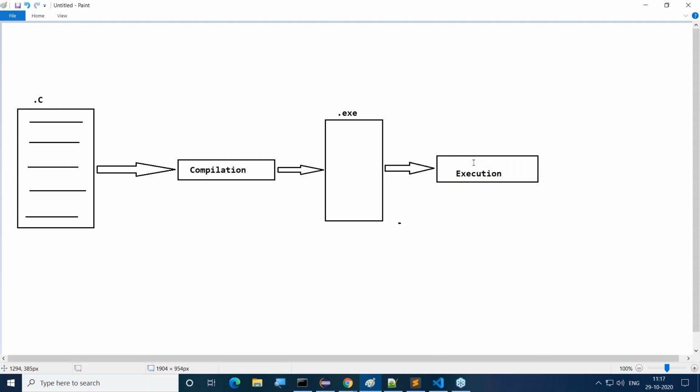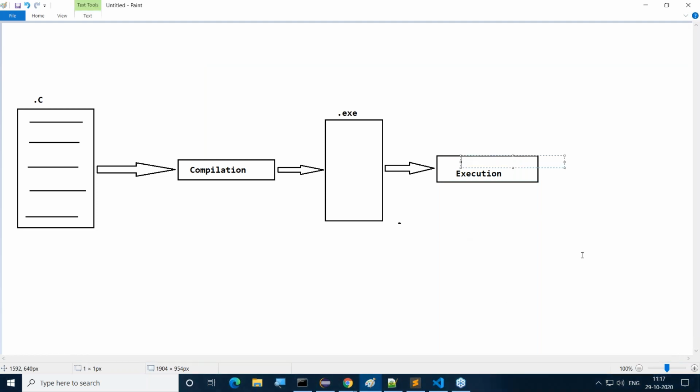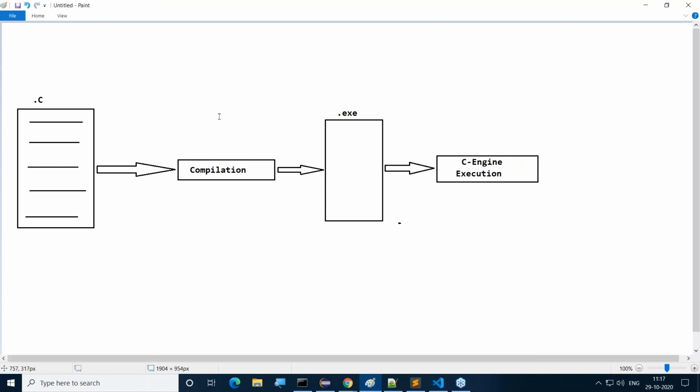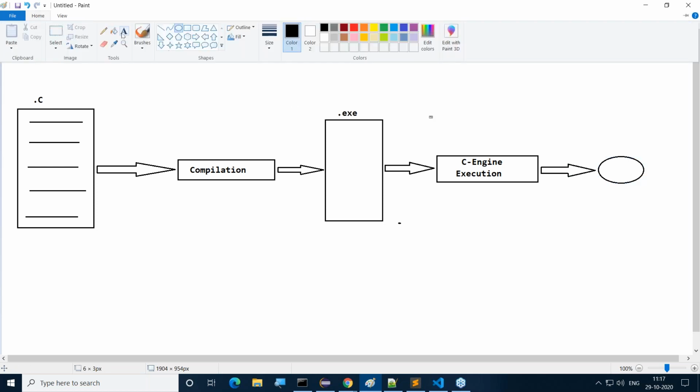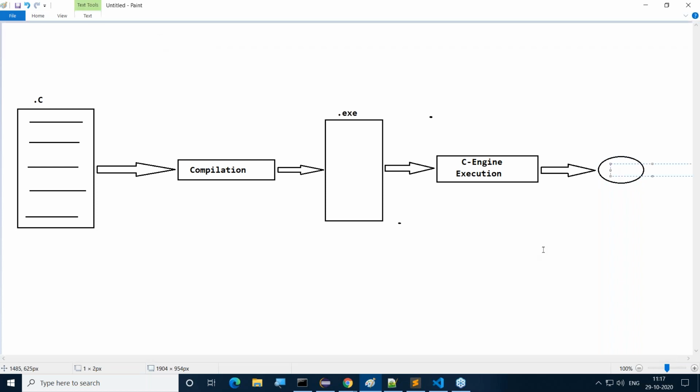Who will execute our C program? Actually, C programs are executed by the C engine. Here the execution process is going on, where the C engine is executing our program. When we execute our program through the C engine, after execution we are able to get some output.